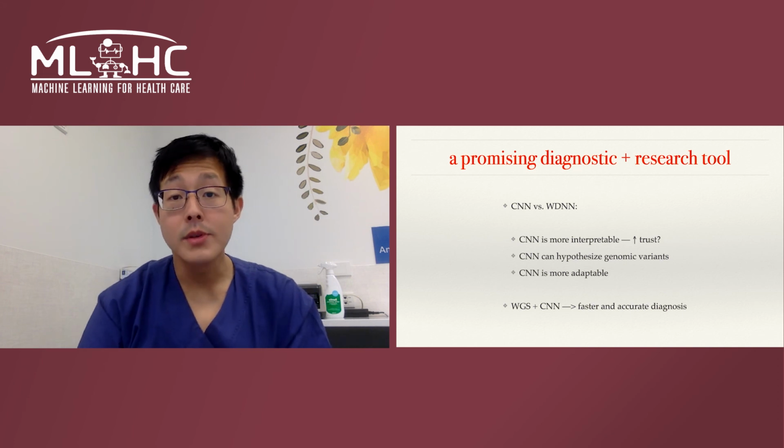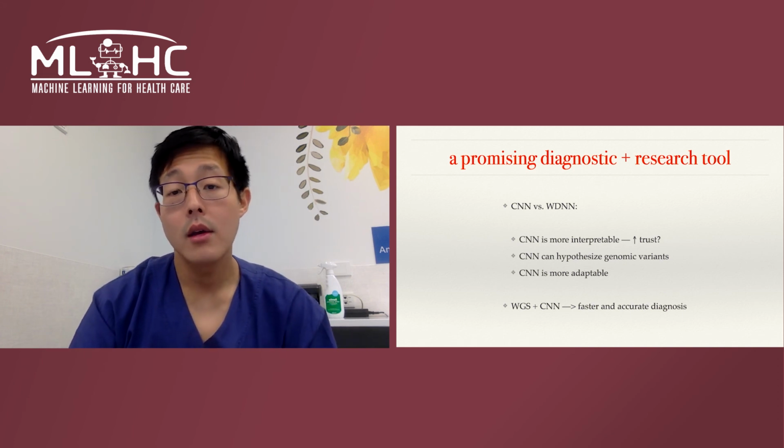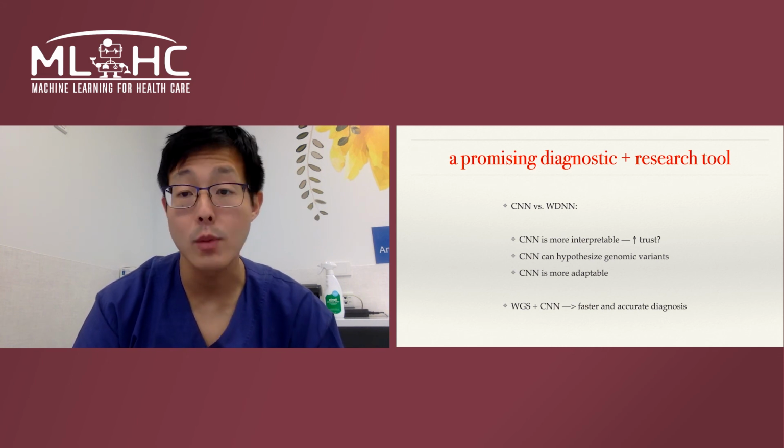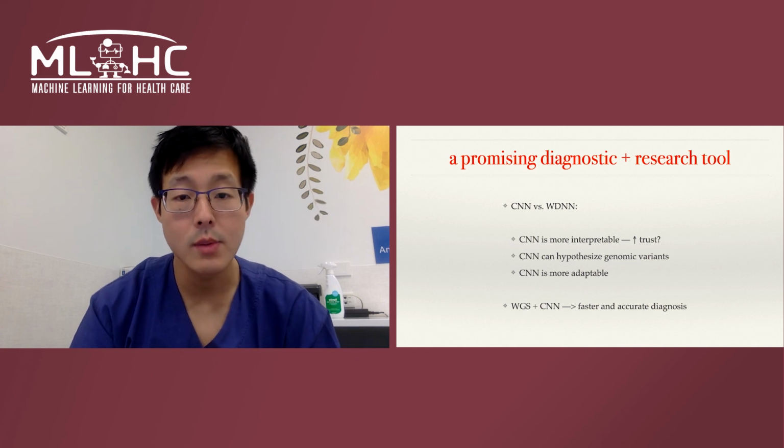So in essence, we have a promising diagnostic and research tool here where, by virtue of its greater interpretability, perhaps the CNN is more trustworthy, which is a very valuable trait in machine learning and in healthcare. It's more adaptable, it can hypothesize genomic variants, and it may lead to faster and more accurate diagnoses.